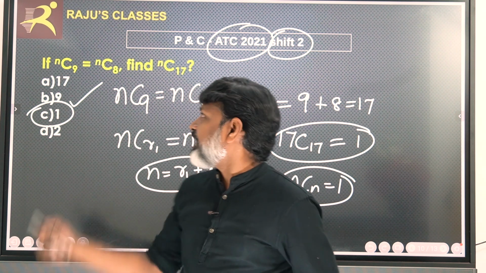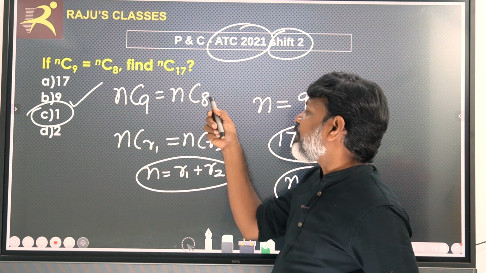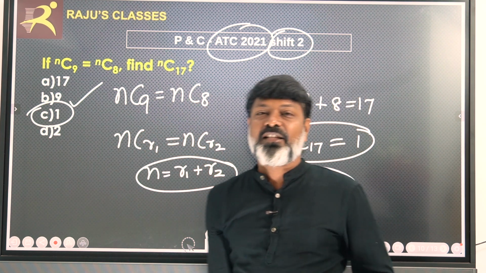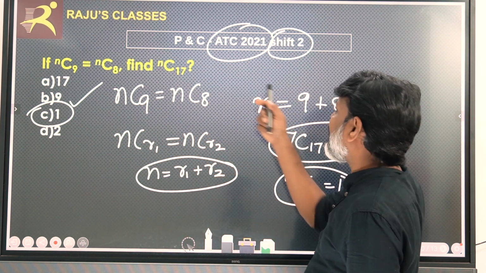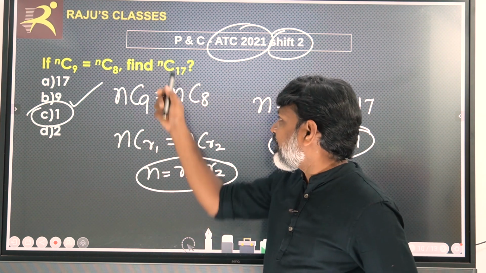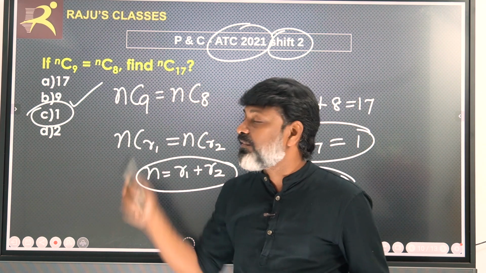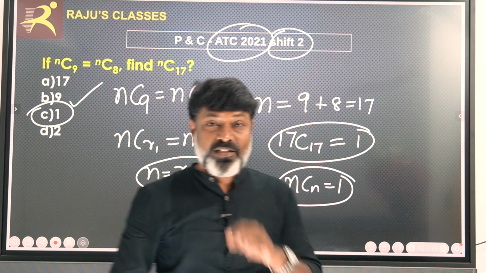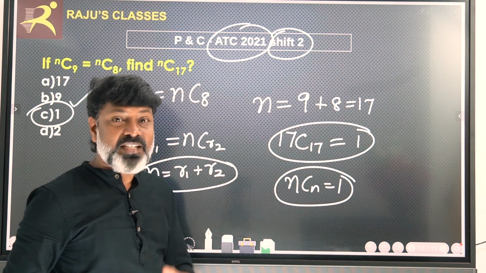Because they have given nC9 is equal to nC8, n should be equal to 9 plus 8, therefore 17. The question is, what is nC17? Therefore 17C17 is equal to 1. nCn is equal to 1. So this problem is very, very simple. Now, let us see the next question.